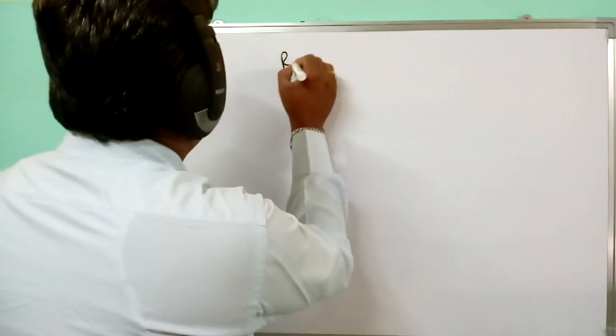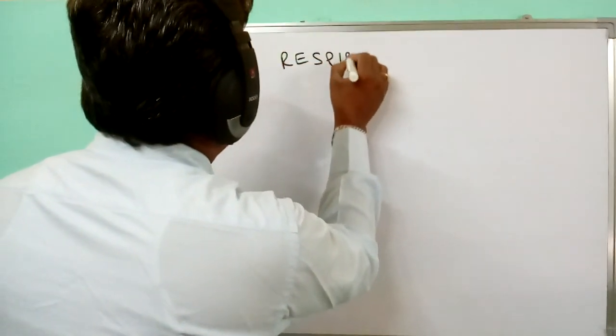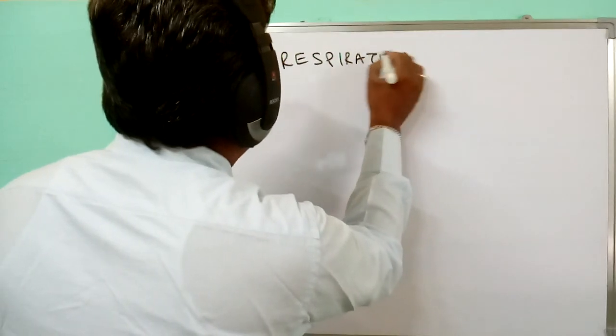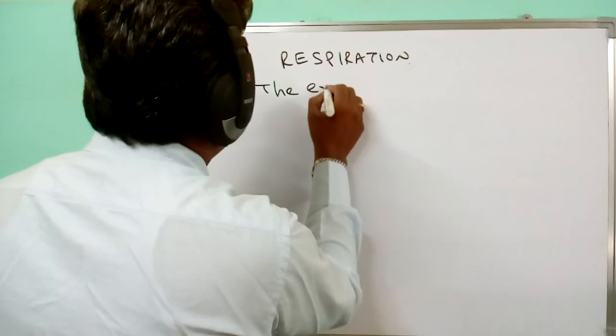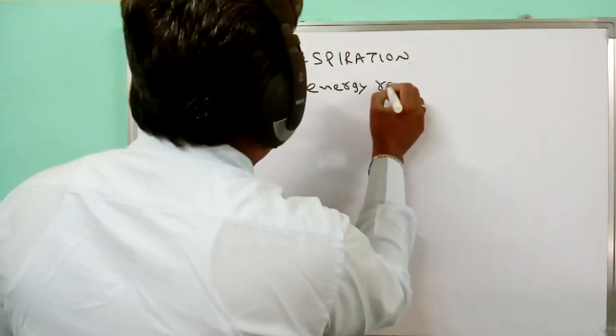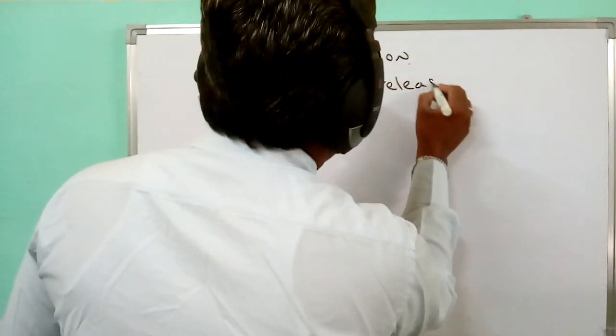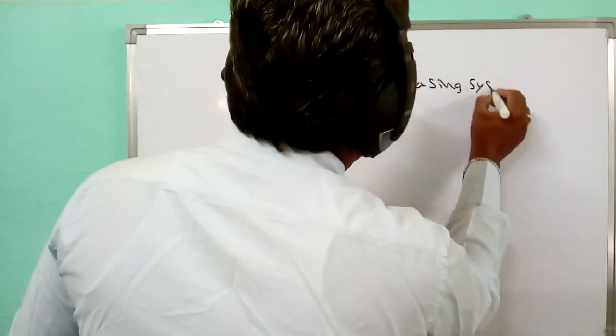In this class, we are going to discuss another important chapter in 10th class biology: respiration. Respiration, the energy releasing system.